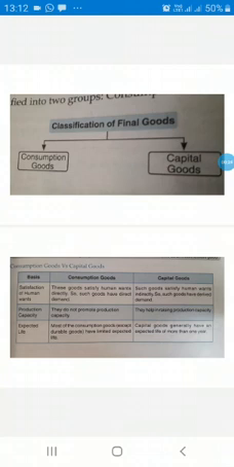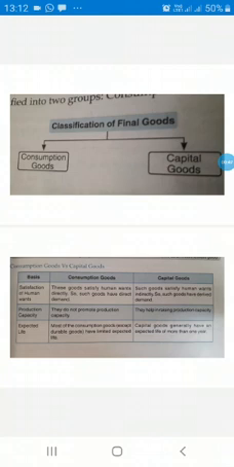For example, butter, bread, shirts, pens, televisions, furniture. These goods directly satisfy the wants of the consumer. There are different types of goods. They can be further divided into different categories. There are durable goods, semi-durable goods, non-durable goods and services.